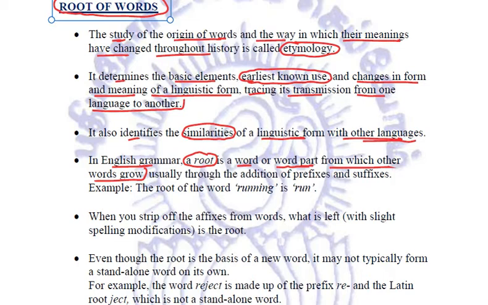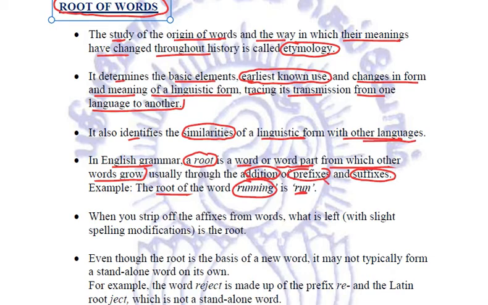These are the words from which bigger words are formed, usually through the addition of prefixes and suffixes, a few alphabets before and a few alphabets after that make a new word. For example, the root of the word running is run.